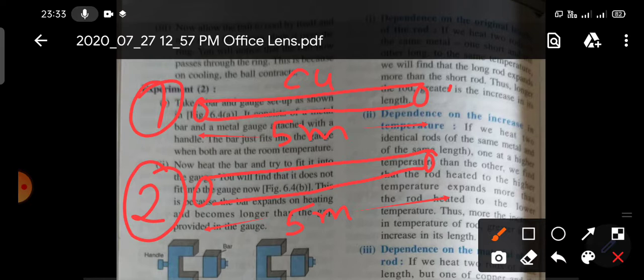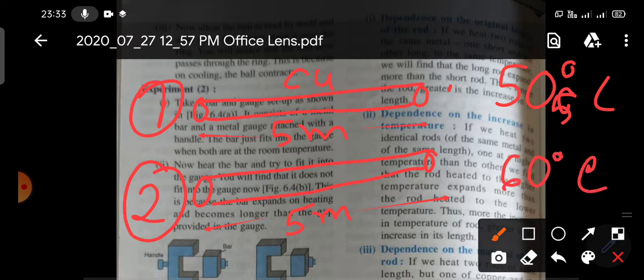Now you are heating these two metallic rods. Suppose you are heating the first metallic rod at the temperature of 50 degrees C, but you are heating the second metallic rod at the temperature of 60 degrees C. Now what will happen?